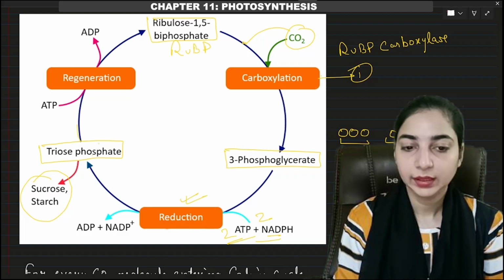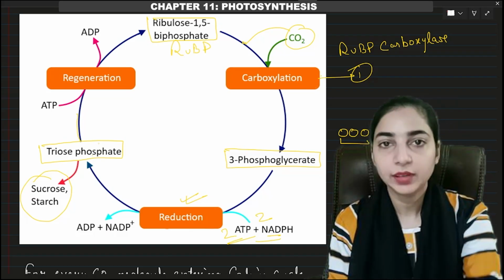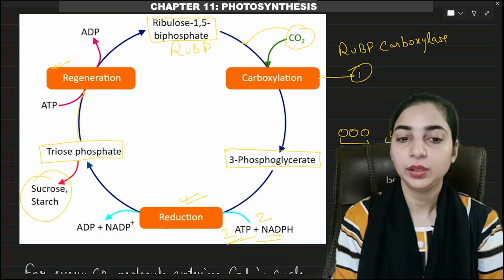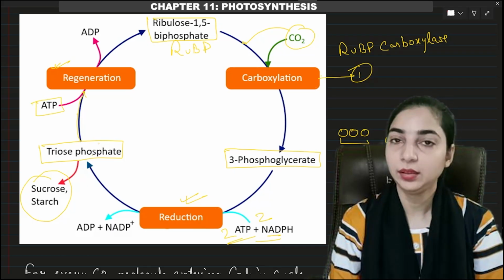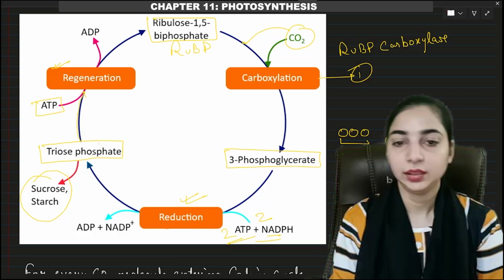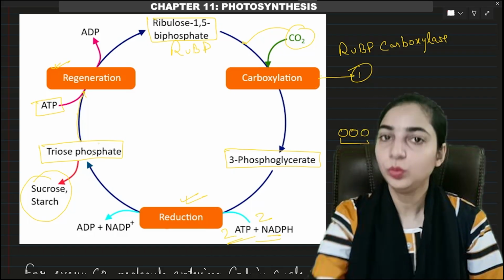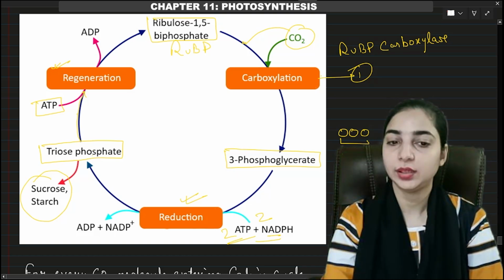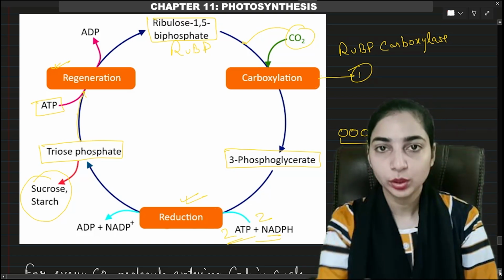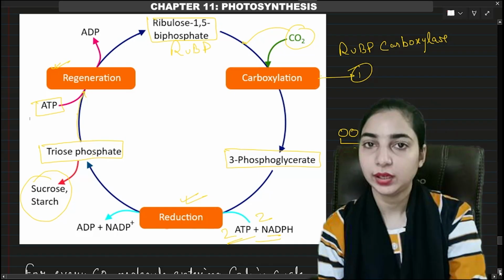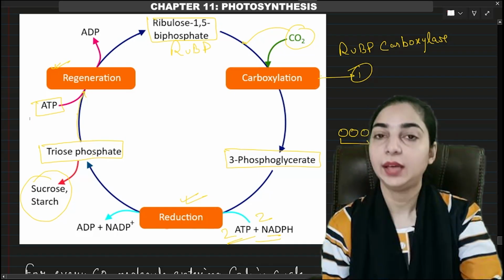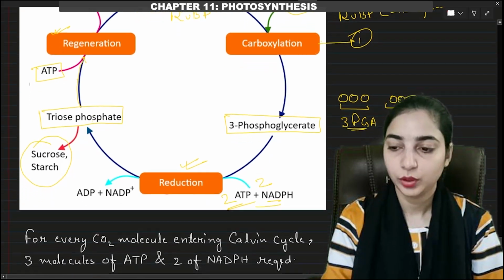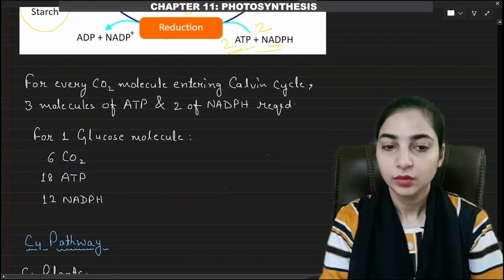Then the other carbons, which were left after removing one carbon, were moved to the next stage, that is regeneration. During this stage, one ATP was used again. It was converted to ADP and the RuBP was regenerated to start a new cycle. So this is the complete cycle: carboxylation, reduction and regeneration. The important thing to remember is that for reduction, 2 ATP and 2 NADPH are required, and during regeneration 1 ATP is required. But this is only for one cycle, for fixation of one carbon dioxide.